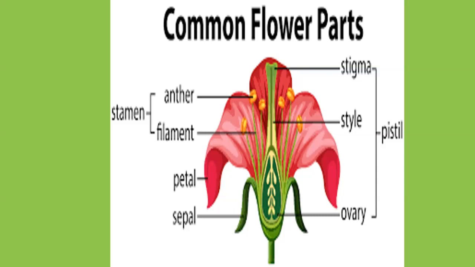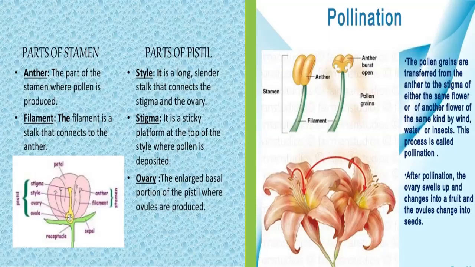Third part of the flower is stamen. Stamen is the male part of a flower. The stamen is actually made up of two parts, a filament and an anther. The stalk of a stamen is called filament, and the swollen top part of the stamen is called anther. So two parts of stamen are there. First is anther, second is filament.